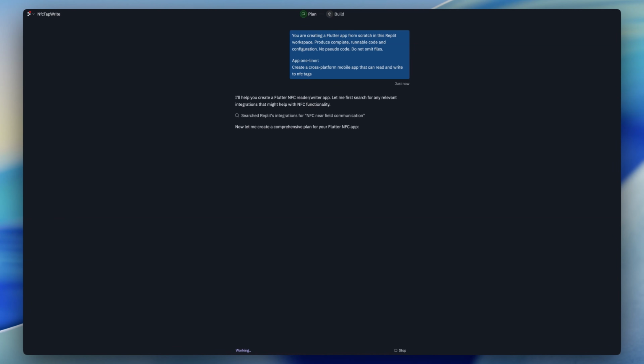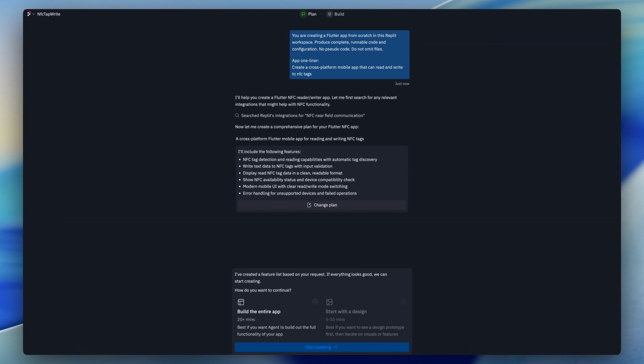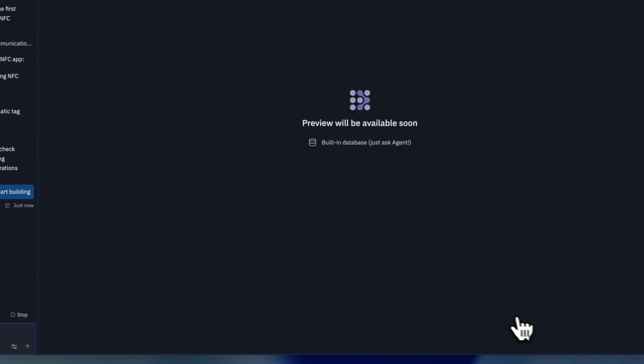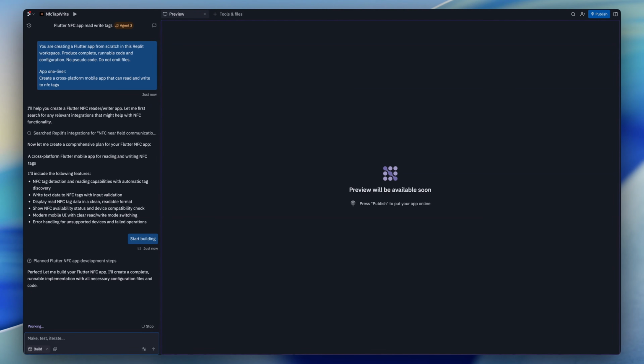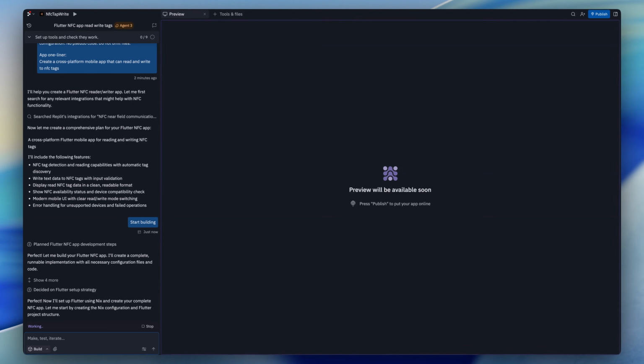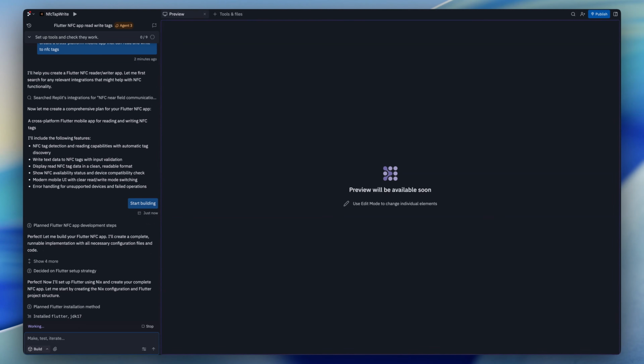After that, you're greeted with the familiar "what do you want to build" screen. And what's impressive is that Replit immediately shifts into planning mode. It puts together a feature list for the project, checks out previous apps that may have used NFC capabilities and other inspiration, and goes off to pull relevant package dependencies from pub.dev. It makes sure your plans are realistic and set up for success from the outset. I've also had Replit come back and say, we don't think this particular framework that you want to build in is right for your project, and we'll suggest another one.